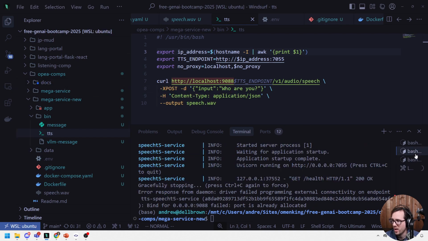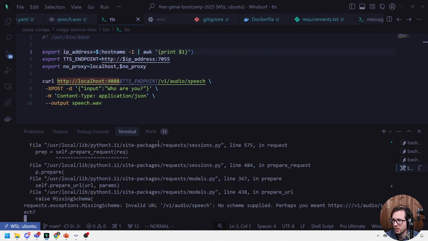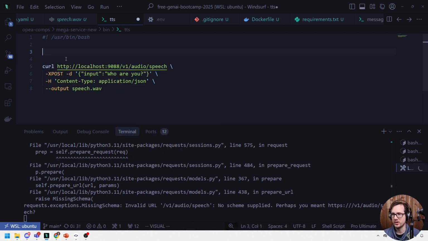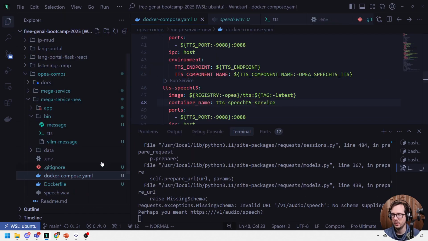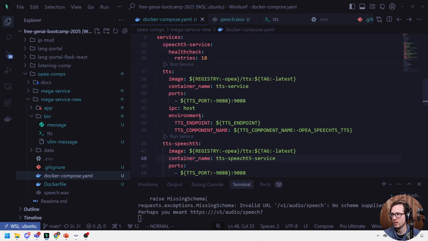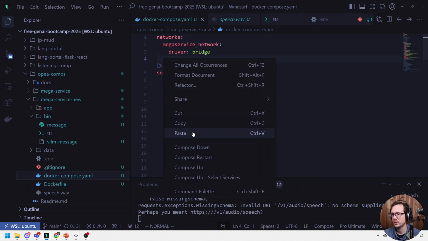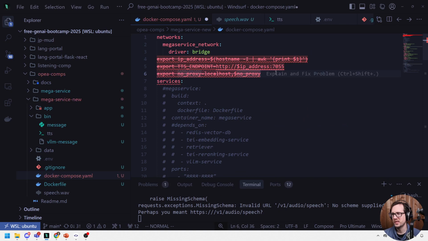What we should do is go back over the logs and take a look. It still has this issue here of invalid stuff. I mean, before we ran it, we never put any of these things in here. So maybe these actually need to be set not here, but actually in our Docker compose file. So if we go back over to here, yeah, because I didn't set any of these. Yeah, that's the TTS endpoint.